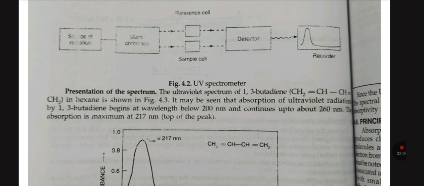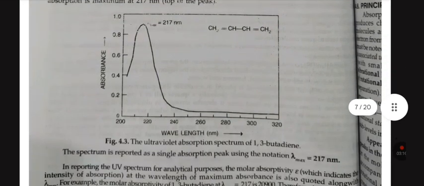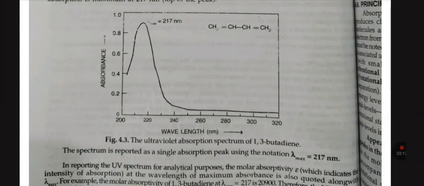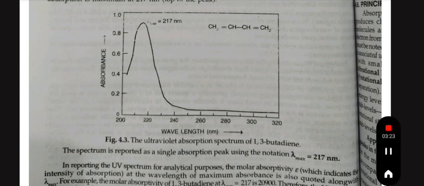The absorption is maximum at 217 nanometer. This is the figure which shows the ultraviolet absorption spectrum of 1,3-butadiene. The spectrum is recorded as a single absorption peak using the notation lambda max equal to 217 nanometer.